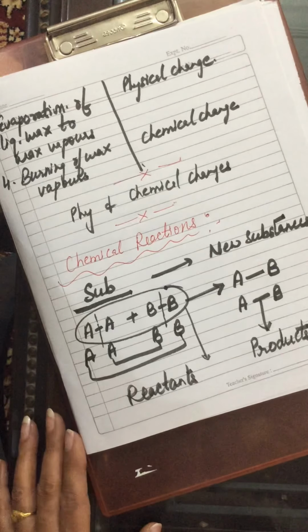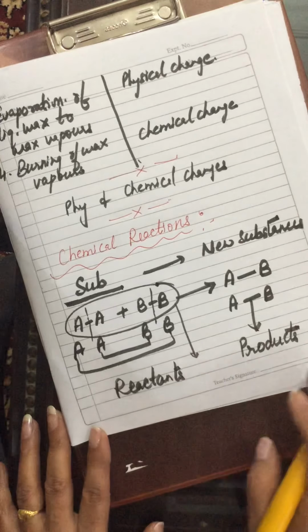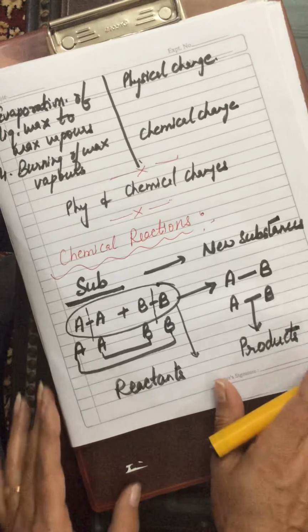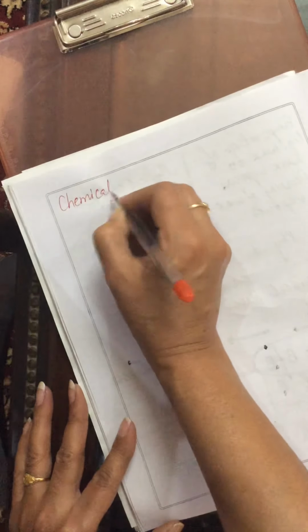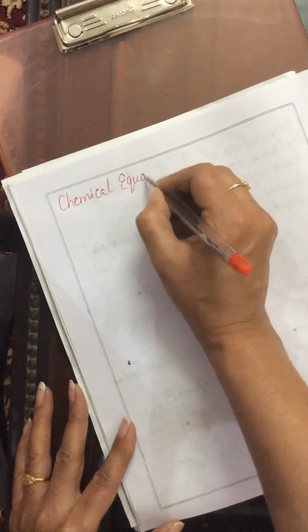So in a chemical reaction, there are reactants and there are products. Our next topic, chemical equations. What are chemical equations?